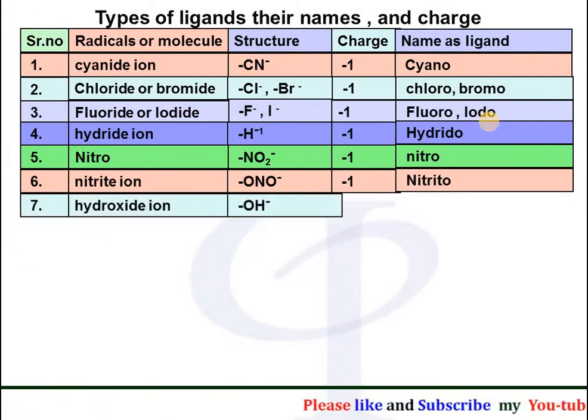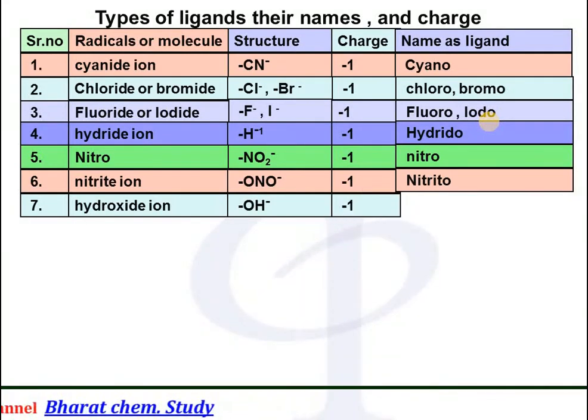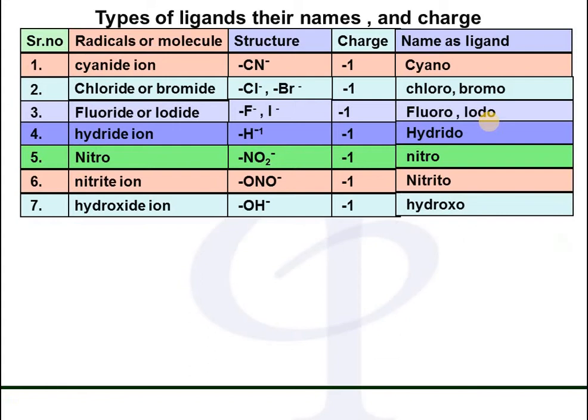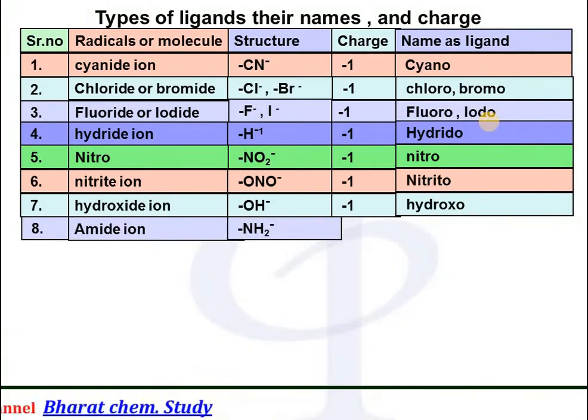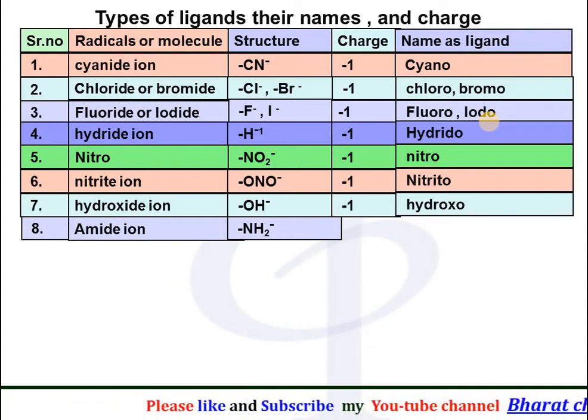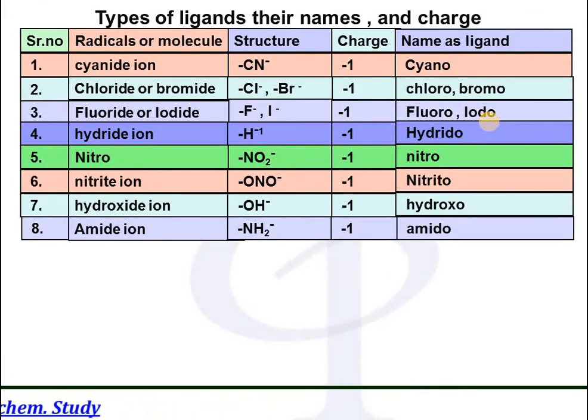Hydroxide ion, having the formula OH negative ion, donor atom is oxygen, charge is -1, and its name as a ligand is written as hydroxo. Next, amide ion, having the formula NH2, here nitrogen is the donor atom and it has the charge -1, and its name as a ligand is written as amido.